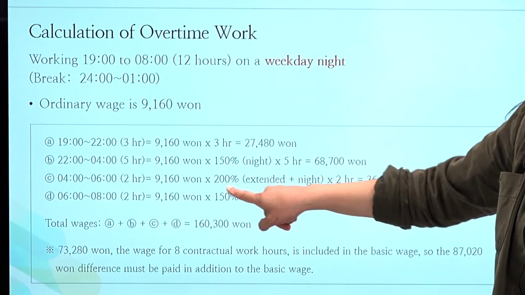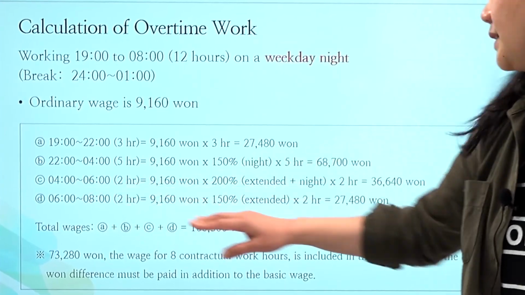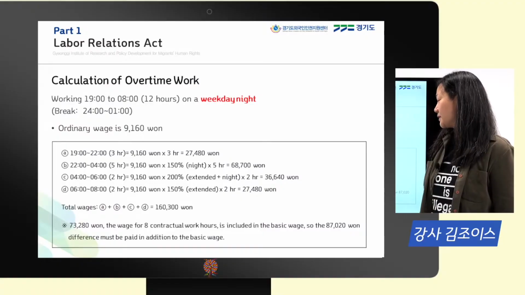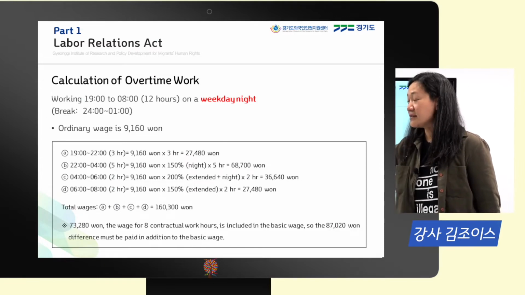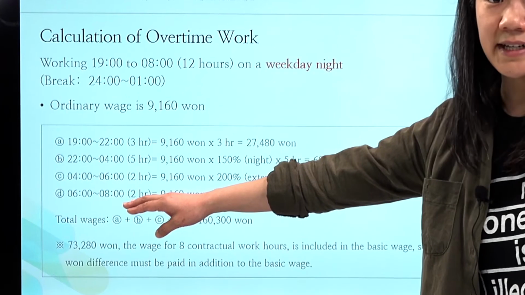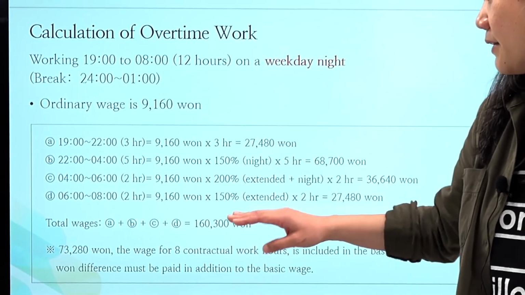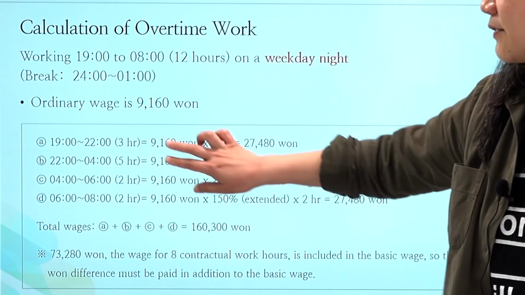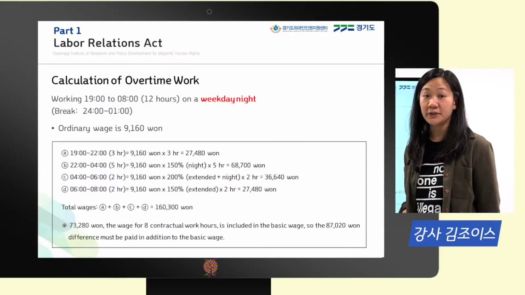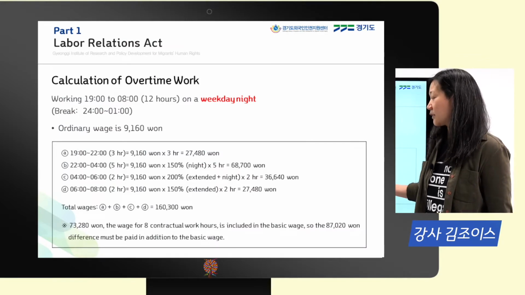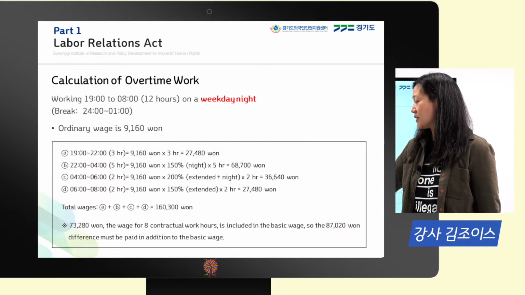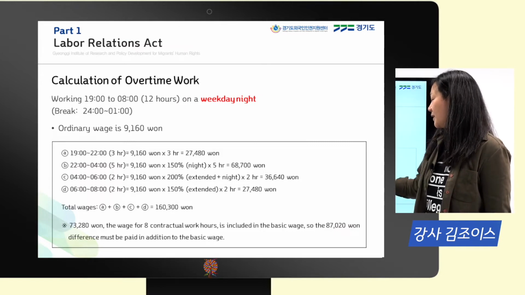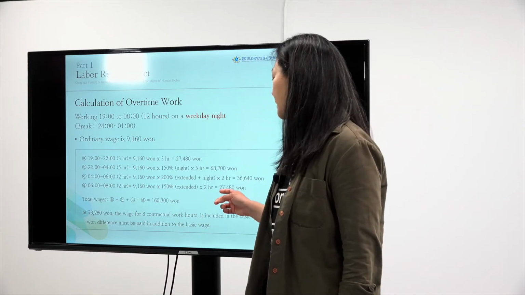This is going to be 200% multiplied by the 2 hours that we worked. And this brings us to 36,641. And then the last leg, this is going to be 6 a.m. to 8 a.m. Now, this is not considered nighttime work hours. However, it's still considered extended because we're working beyond the 8-hour a day regular work hour. So we're going to take our ordinary wages, multiply it by 150%, and then we worked the 2 hours, and this brings us to